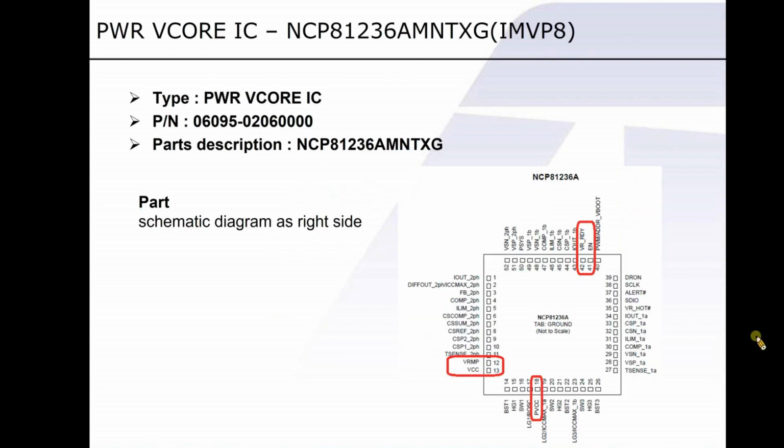The pins marked in red are the ones you should focus on in this V-core IC. Among these pins, PVCC is the control voltage of MOS, which is converted from 5 volts. So normally VCC and PVCC are supposed to have the voltage of 5 volts as well. VRAMP is to detect the signal from the AC battery. When every part that we just mentioned is ready, it will trigger the power good called VR ready.